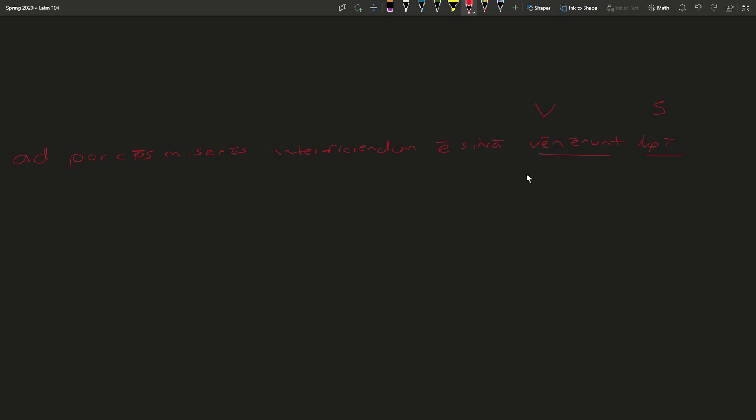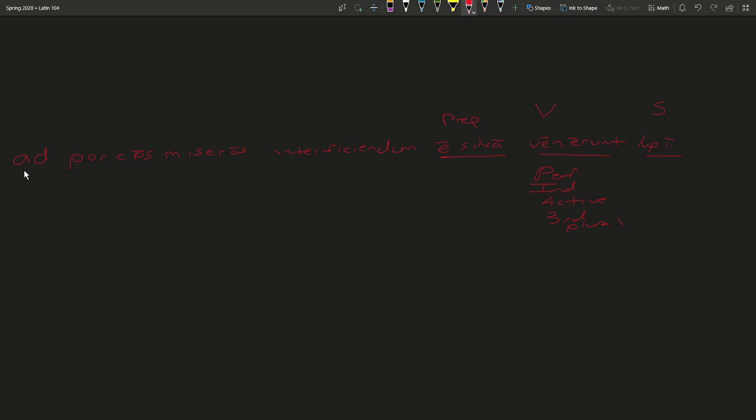And our perfect indicative active here of venio, third plural, just to give you a sense of the parsing. And then the prepositional phrase here, out of the forest. So it's explaining what the wolves did. They came out of the forest.